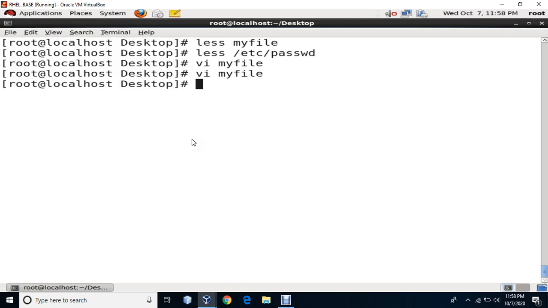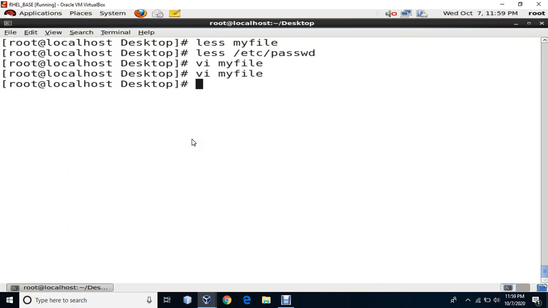Actually VI doesn't come under the commands which I am showing you right now, but I just wanted to show you once. So what we have done now, we were talking about file commands. We have completed ls command, we have completed rm command, and now we are moving to the copy command. We just have to do two more commands, that is the copy command and the move command.